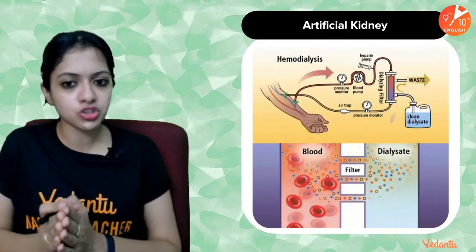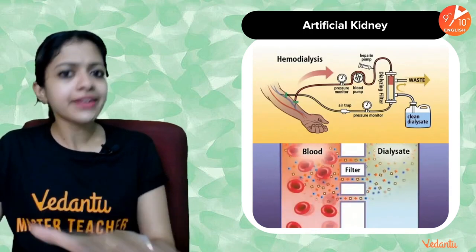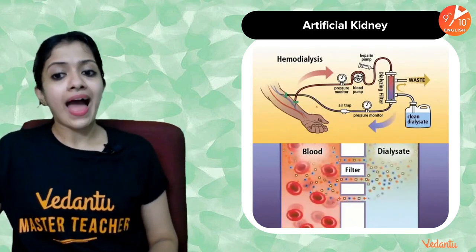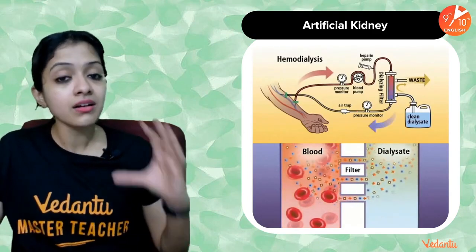So in such a patient, the patient is made to lie down or sit comfortably, and an artificial setup is arranged, which can work exactly like the nephrons.